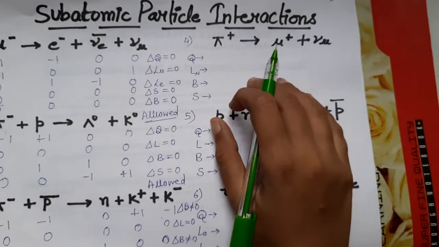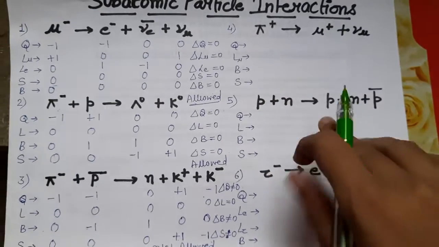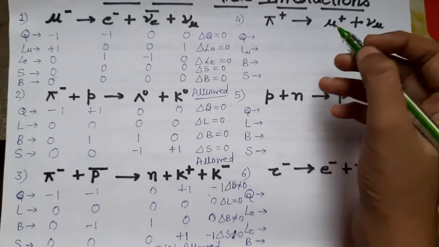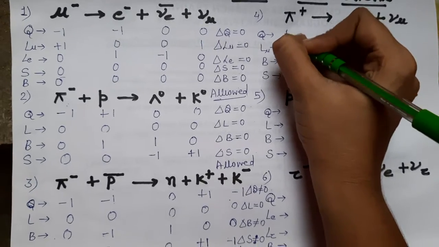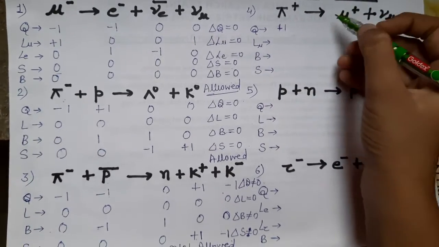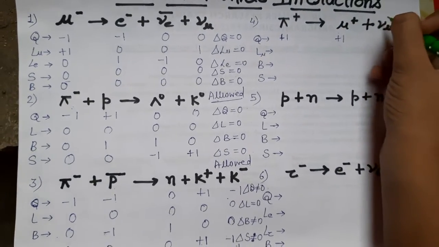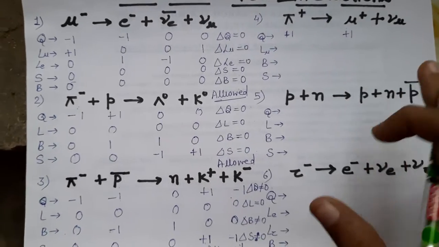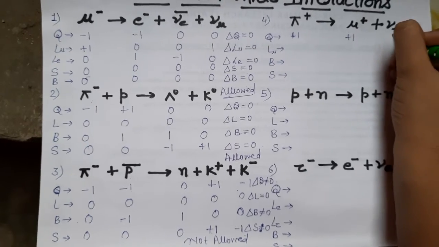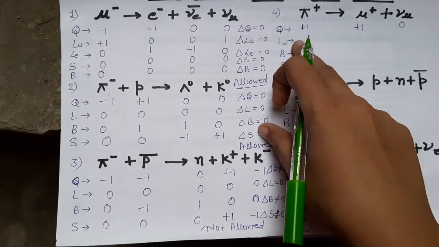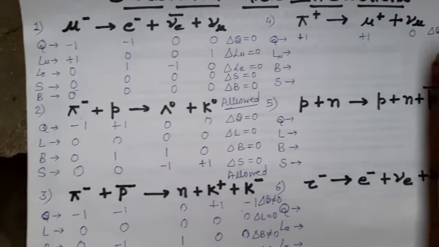Pi plus gives mu plus and muon neutrino. If we consider the charge, it is plus 1. And mu plus is plus 1. Since it is a neutrino, any neutrino, either muon or electron, is chargeless, so 0. Now the left hand side and right hand side are both equal, so the charge is conserved.